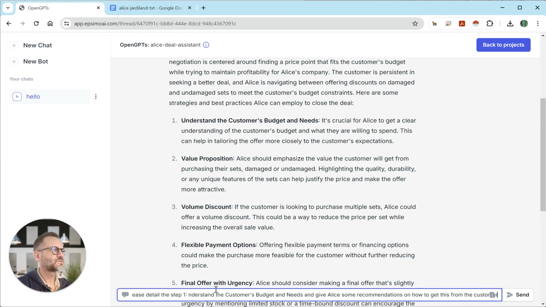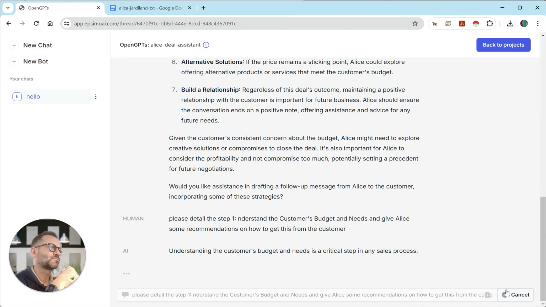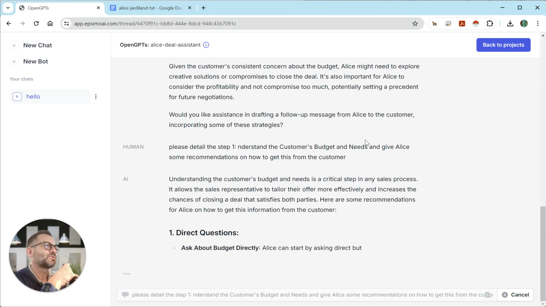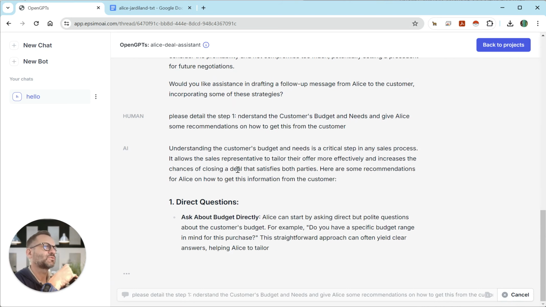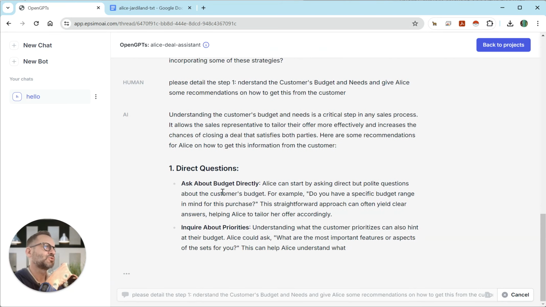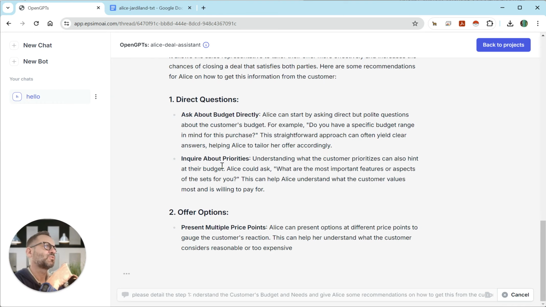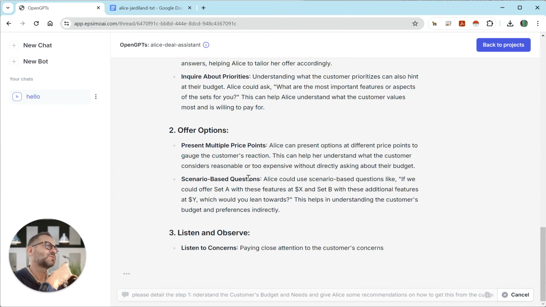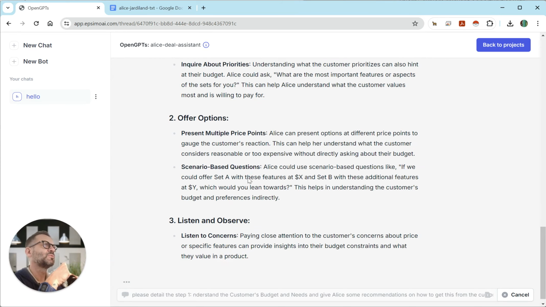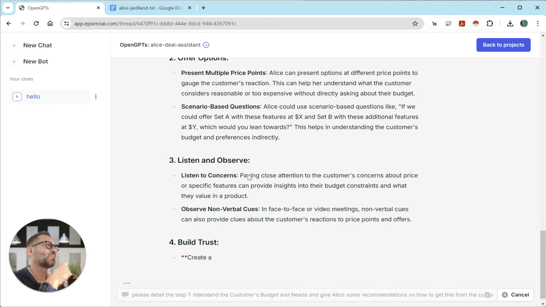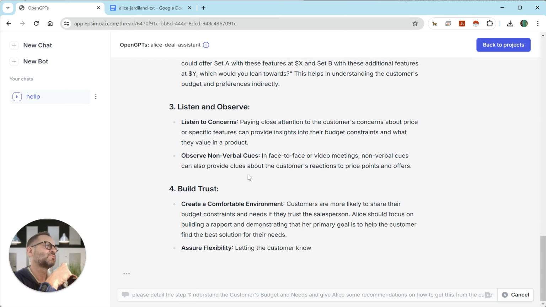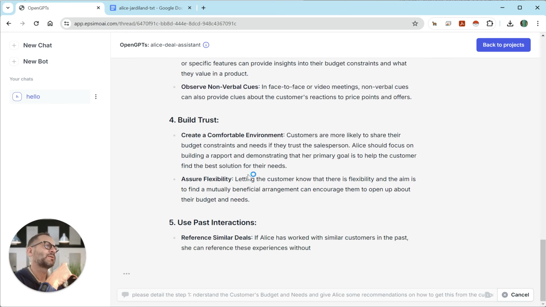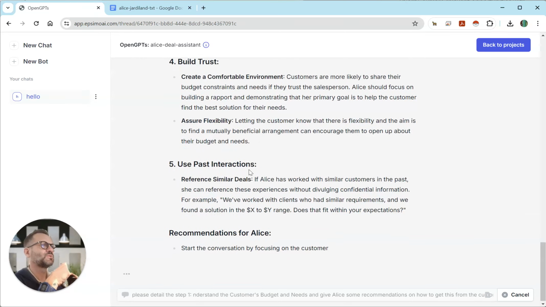Again, this is something you can have in the platform, prepared in advance. It's going to tell Alice what she should do: ask about budget directly, inquire about priorities, offer options. It goes into the details of what Alice could do, and even gives examples of how to get this information, which is obviously missing in the deal here.